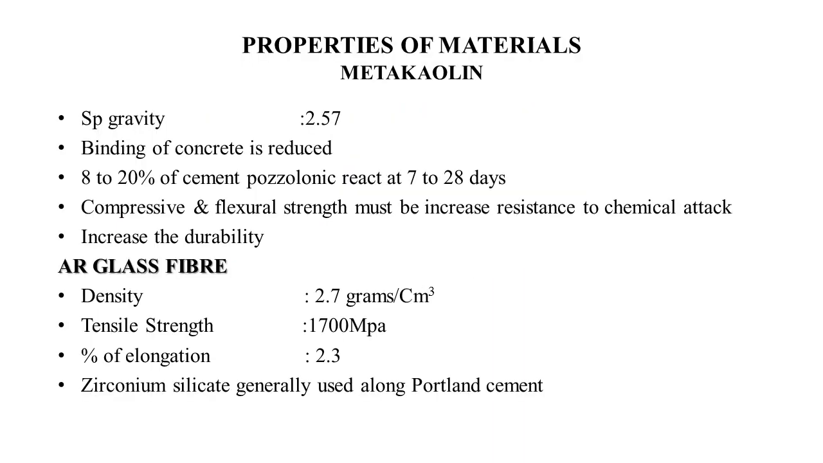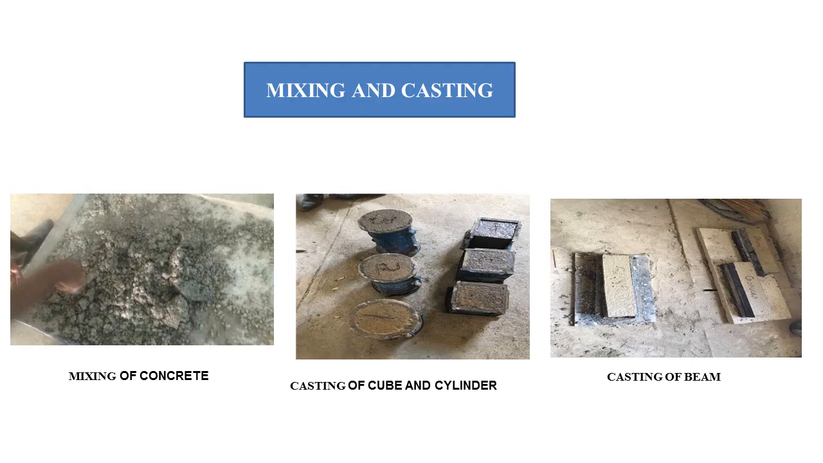Properties of materials. Metakaolin specific gravity is 2.57, and the binding of concrete is reduced. 8 to 20% of cement is replaced; the pozzolanic reaction occurs in 7 to 28 days. Its main strength is that it increases the durability. AR glass fiber: density 2.7 grams per cubic centimeter, tensile strength 1700 megapascal, percentage of elongation 2.3.